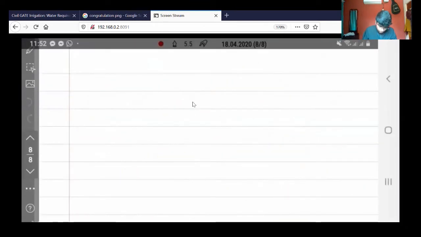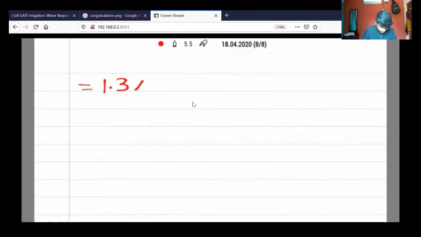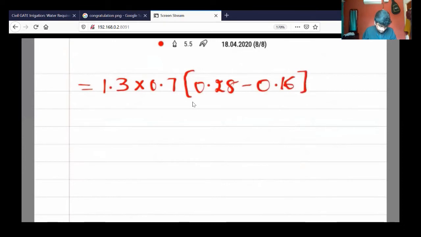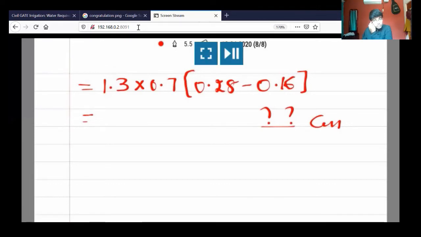So that is equal to 1.3 into depth of root zone, which in the problem is given as 0.7, and field capacity, we know that is 28%, writing it as 0.28, and optimum condition is 16%, writing it as 0.16. So therefore, calculate the value in terms of centimeters, please. Depth of water stored in the roots, in the chat box.